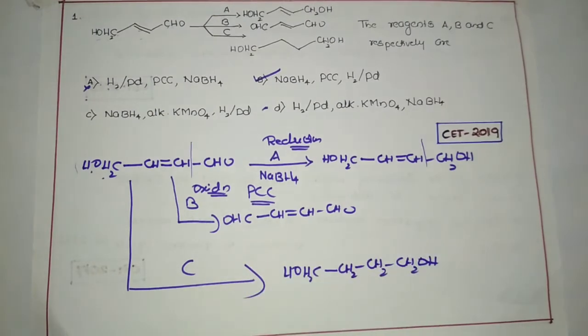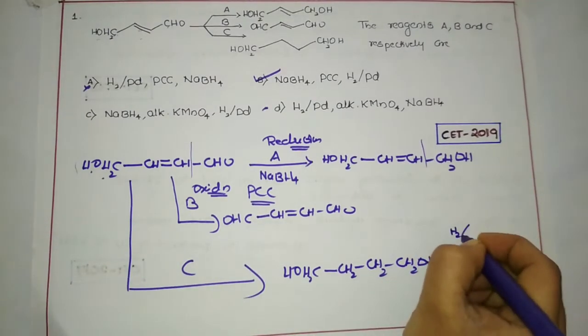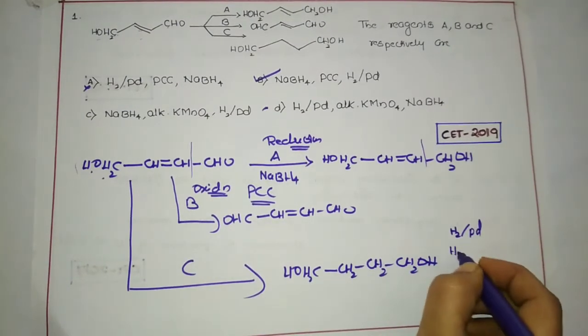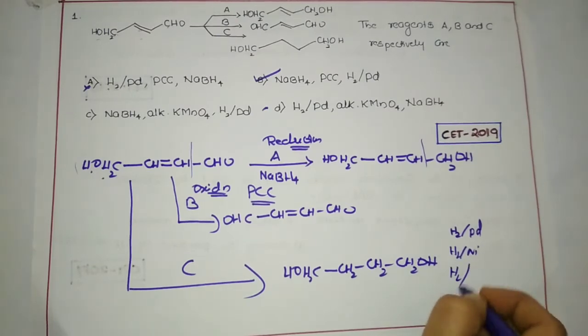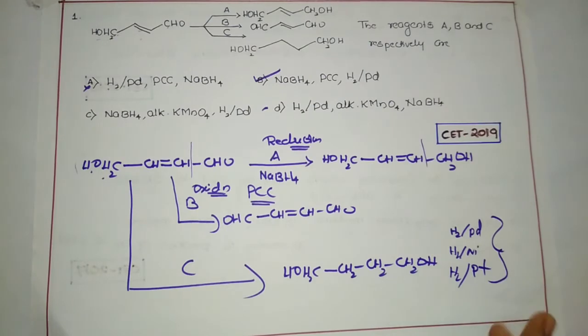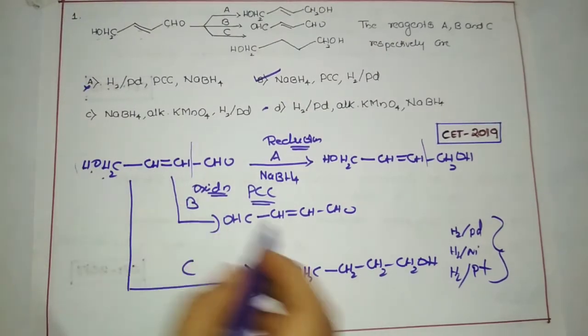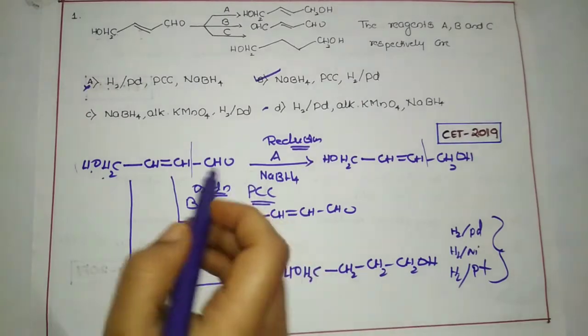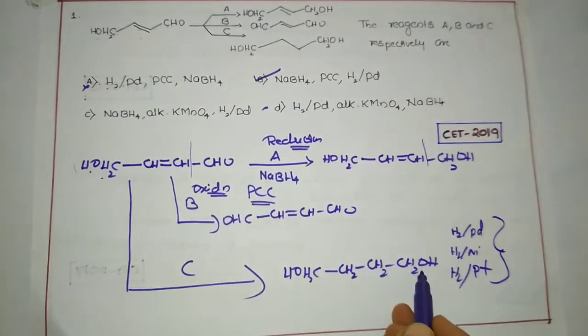When I say hydrogenation, the most common catalysts we use are hydrogen over palladium, hydrogen over nickel, and one more, hydrogen over platinum. These are the most common during the hydrogenation, the conversion of an unsaturated hydrocarbon into a saturated one. So the double bond is converted into a single bond and, at the same time, the aldehyde group is converted into an alcohol.